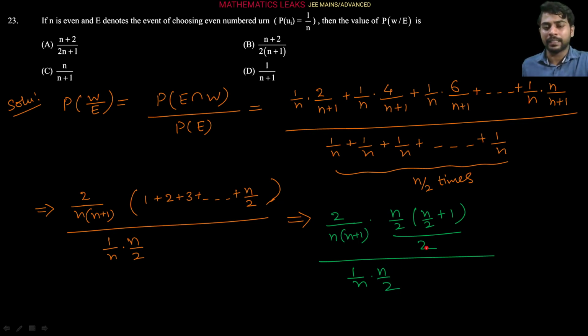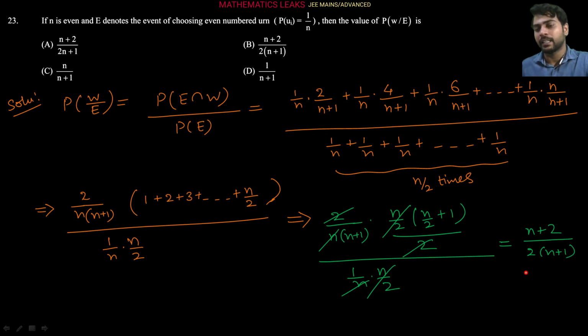As you can see, this 2 is getting cancelled, this n by 2 is also getting cancelled, and this n and this n are also getting cancelled, right? So on simplification we get n plus 2 upon 2 whole upon 2 into n plus 1, so 2 times n plus 1 we can say. That is our answer. So let's check which option is correct here. We get that option B is correct in this question, right?